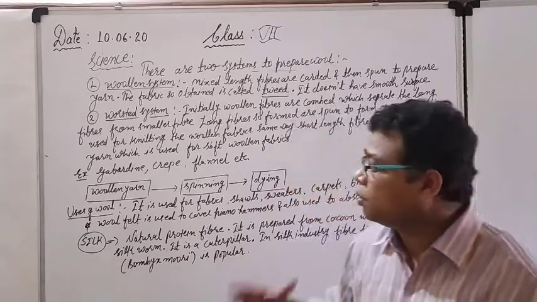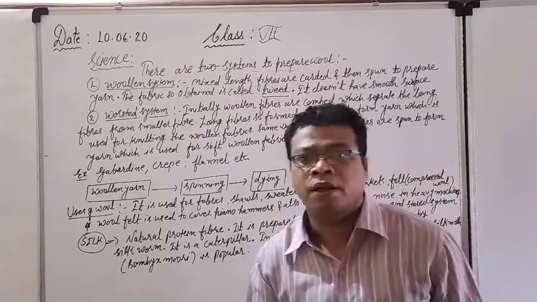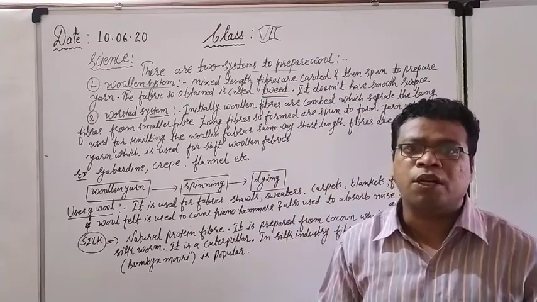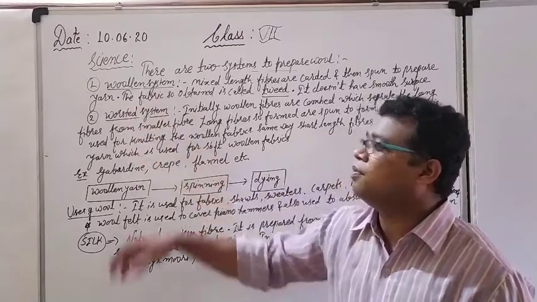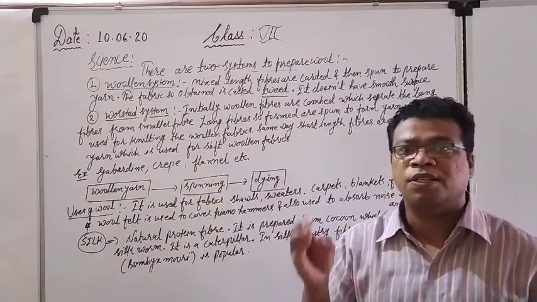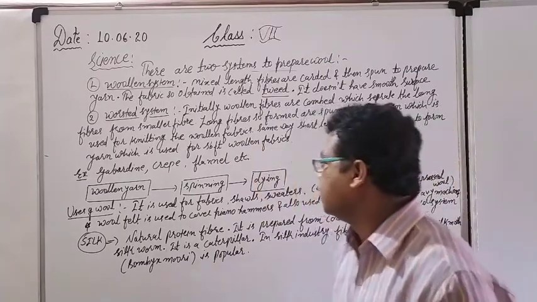And right now there are two systems to prepare the wool. We have two options actually. What are these two options? We will see one by one. First is the woolen system, another is the worsted system.